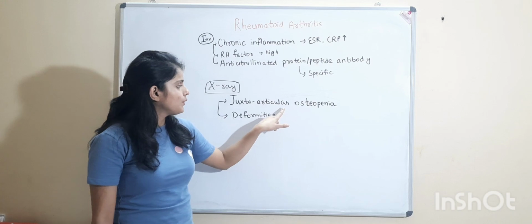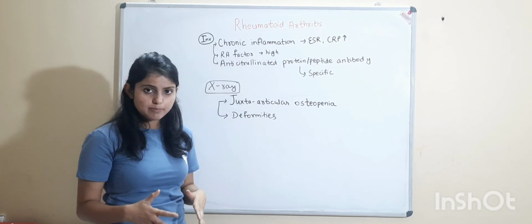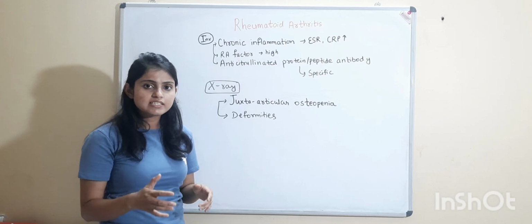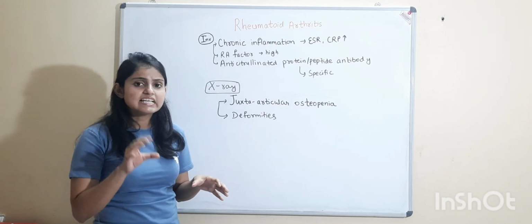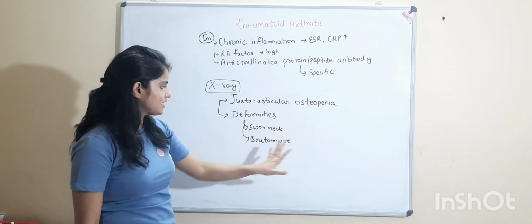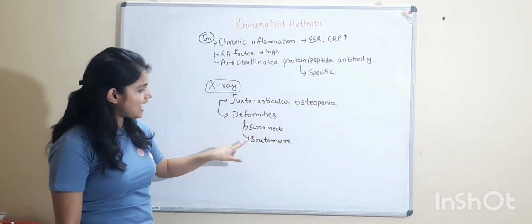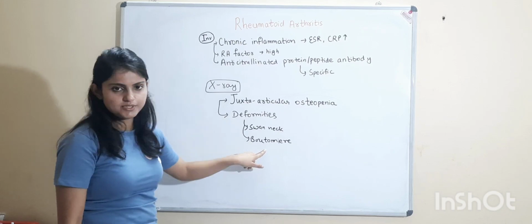It means that when there is an increase in inflammation, there will be an increase in blood supply and an increase in the blood vessels, and the blood vessels are less dense than the bone. Mineral density will be decreased. So osteopenia. Deformities will be seen on the X-ray, like swan neck deformity. I have explained earlier, Boutonniere's deformity.